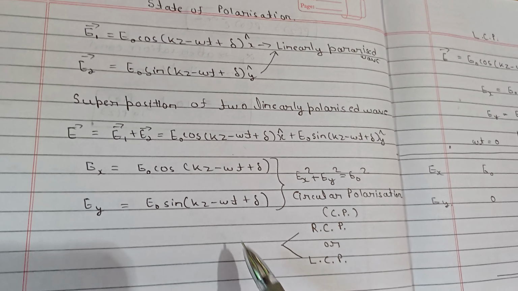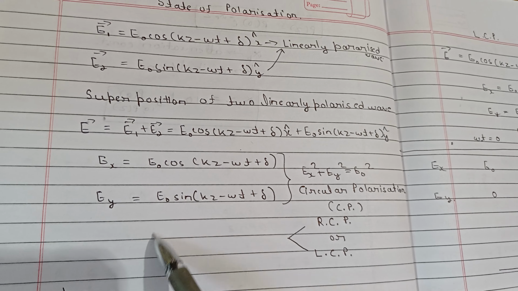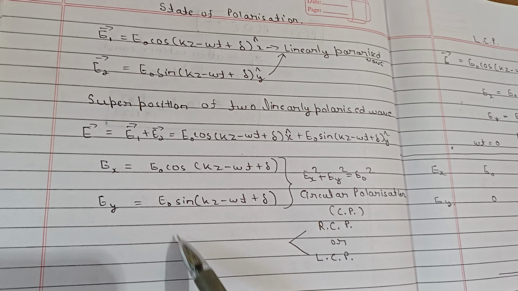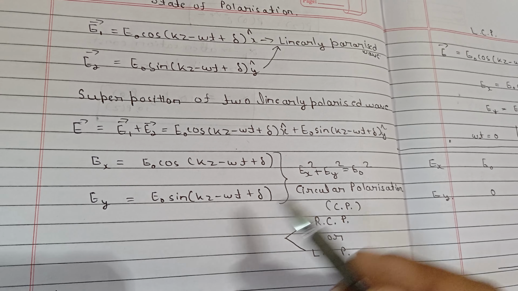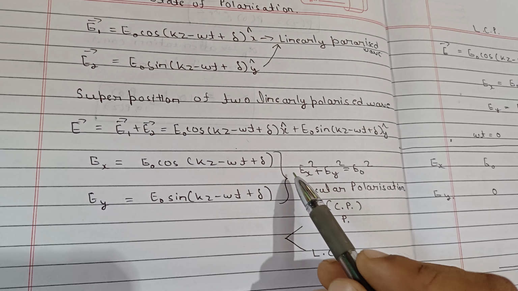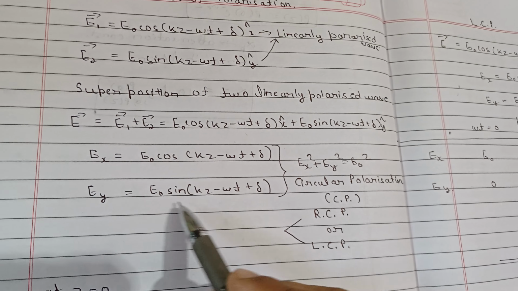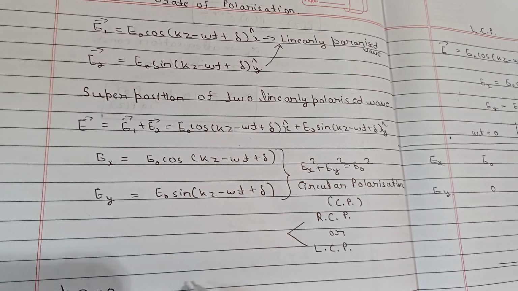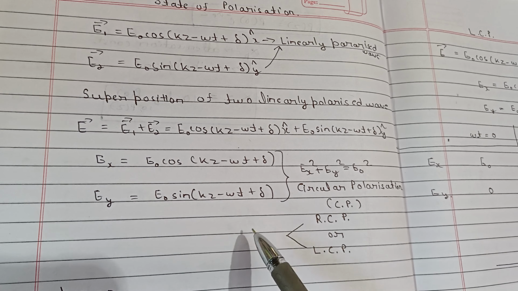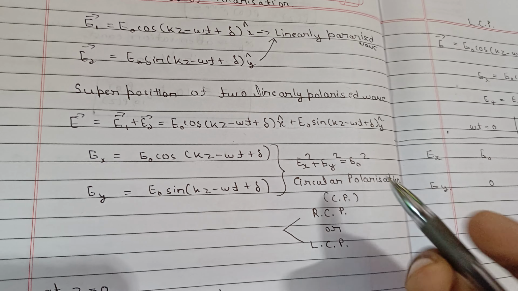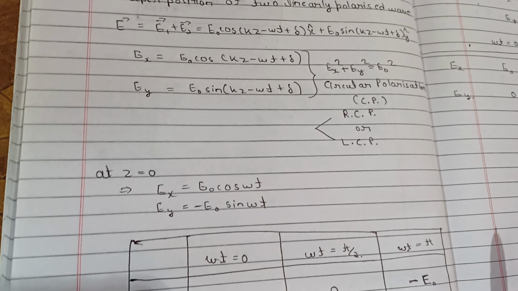Now see Ex and Ey, if they make a circular structure, with Ex and Ey on the perpendicular axes, they will make a circular structure. That's why we call it circular polarization, because this is the equation of a circle. And in the circle they can be right circularly polarized or left circularly polarized, meaning it can go in this direction or in this direction. So let's see how you can find the RCP or the LCP.